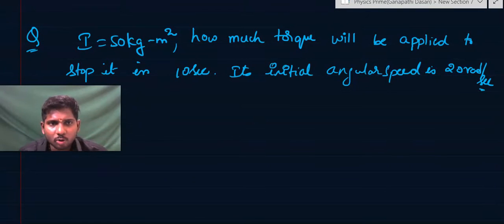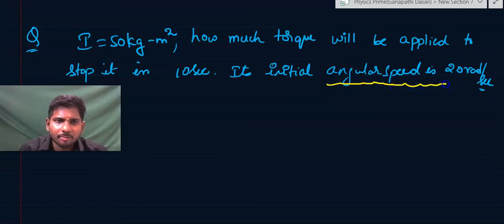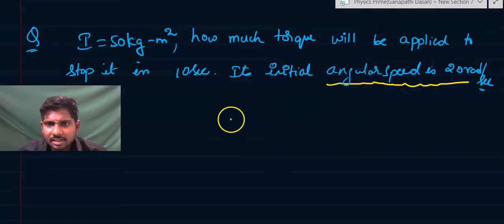If I, the moment of inertia, is equal to 50 kg meter square, how much torque will be applied to stop it in 10 seconds if its initial angular speed is 20 radian per second? You need to understand, the initial angular speed is 20 radian per second. You can try this question by pausing my video.